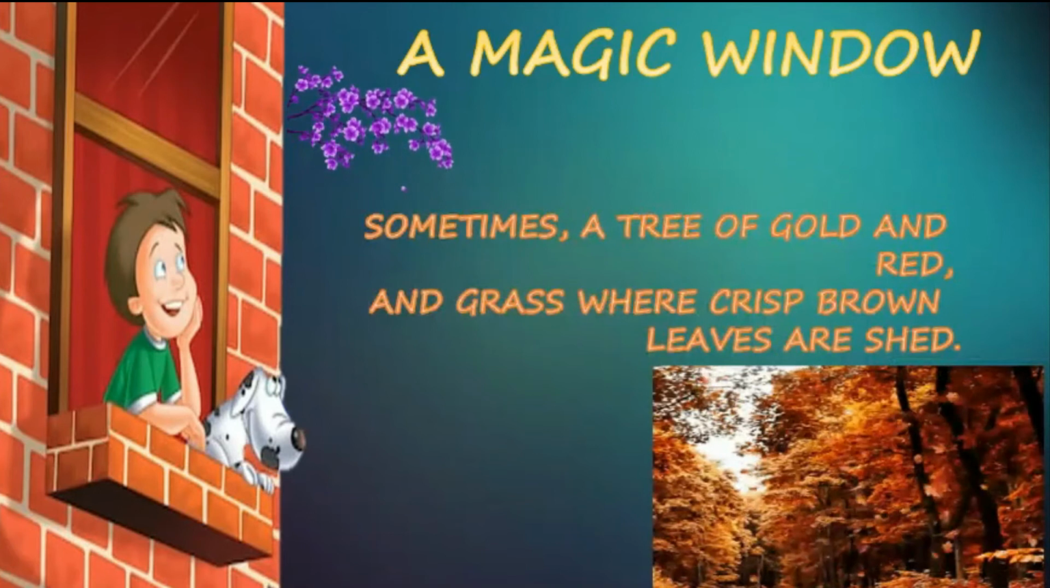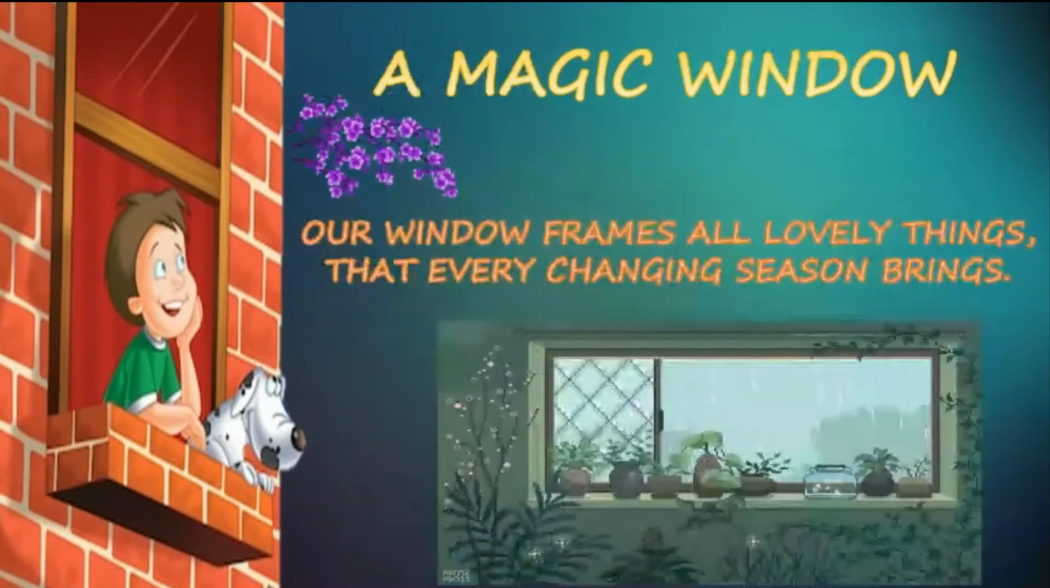Sometimes a tree of gold and red. You can sometimes see a golden red tree, and the grass where crisp brown leaves are shed. Our window frames all lovely things that every changing season brings.